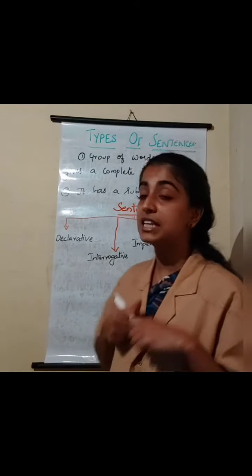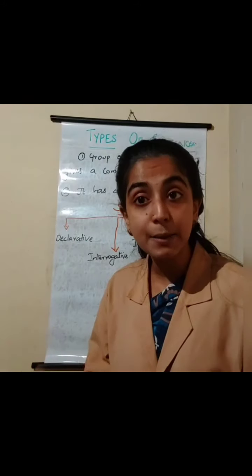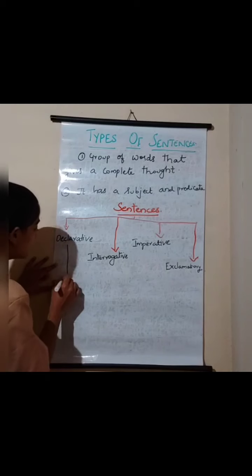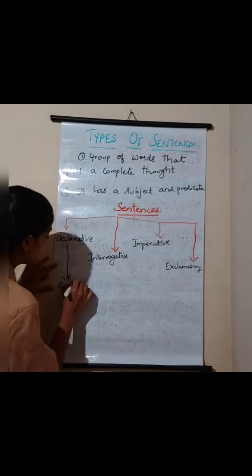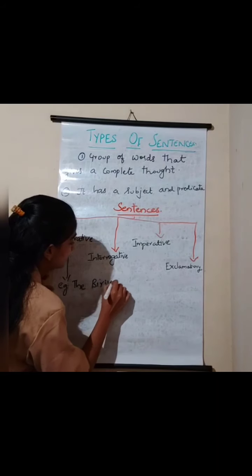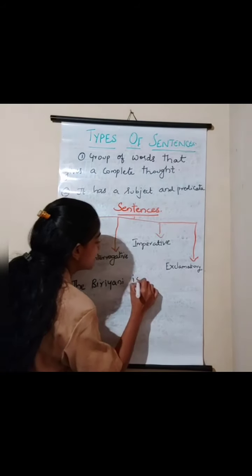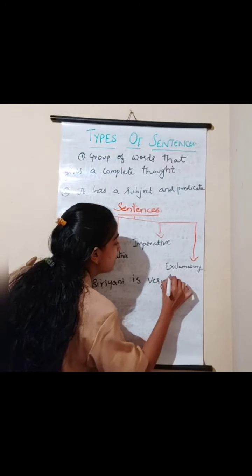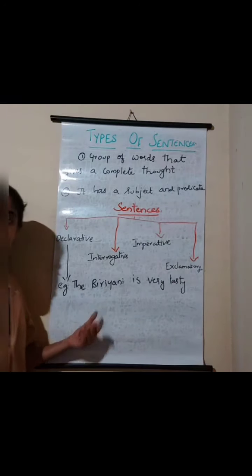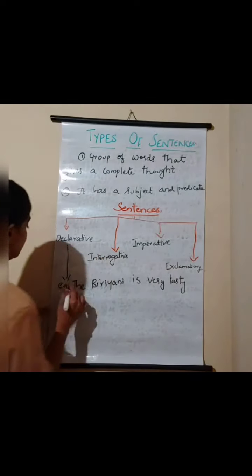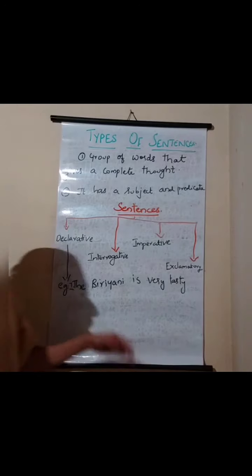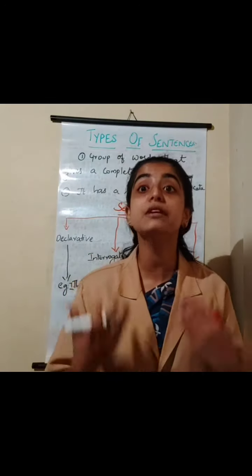Declarative sentence means it gives us some information. So that is known as a declarative sentence. The biryani is very tasty. Okay, so this is a declarative sentence. Children, example 1, I'll write it over here. Example 1, that is a declarative sentence: the biryani is very tasty, because it gives us some information.